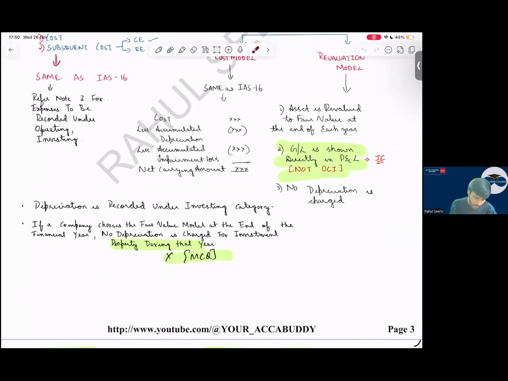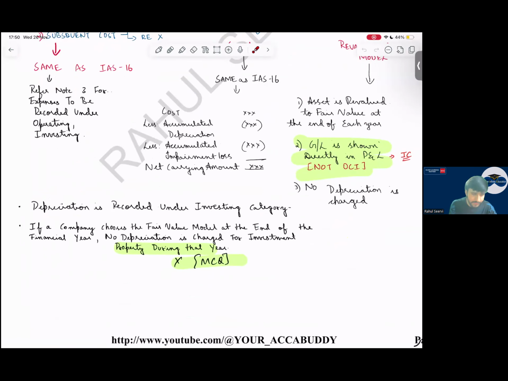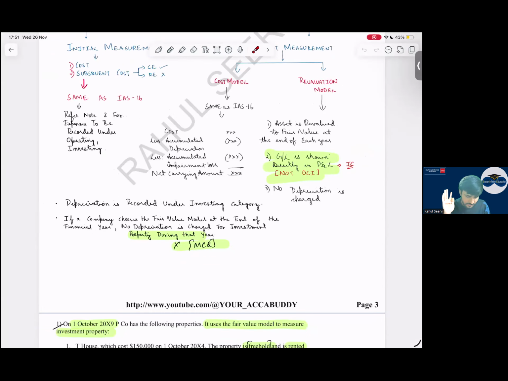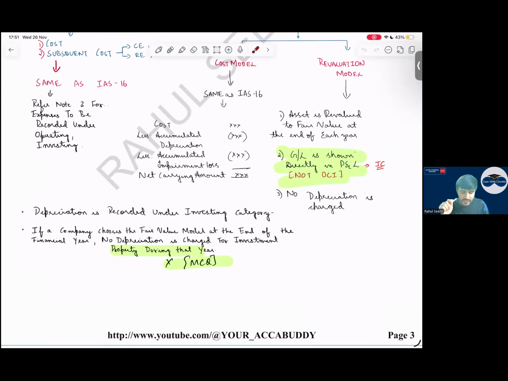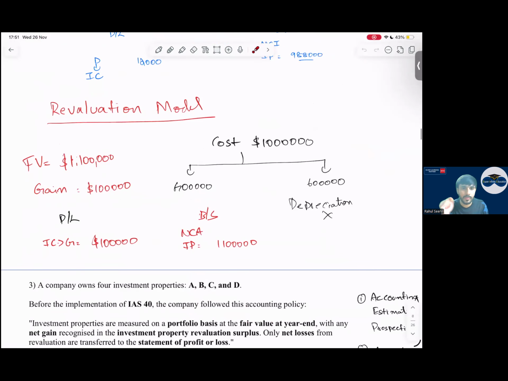See, then, an important point for MCQ. If the company chooses the fair value model, today it is 1st January, at the end of the first year they are following what? Fair value. If they are following fair value, will the company charge depreciation for that year? For the first year also, no depreciation. So with this, the initial and subsequent part is done. Read the question carefully in the exam. Whether they are saying it is head office or investment property, read it properly.